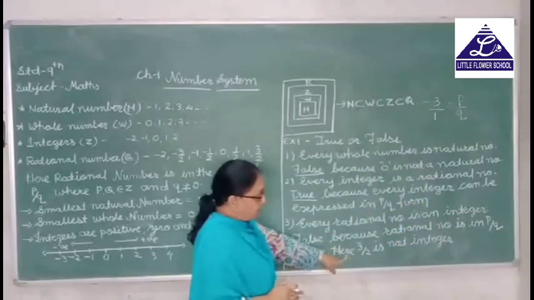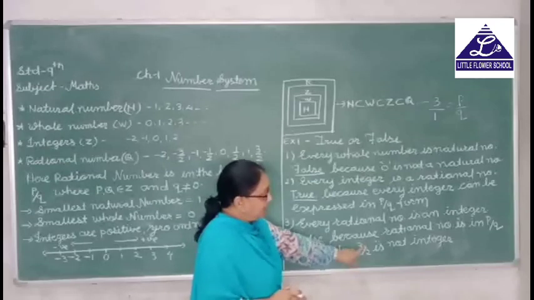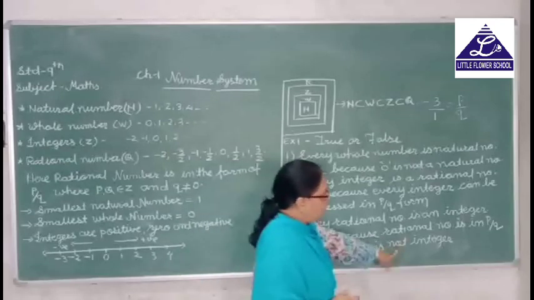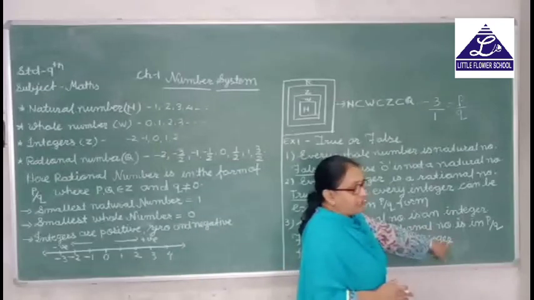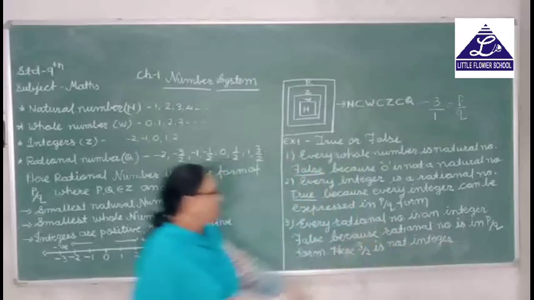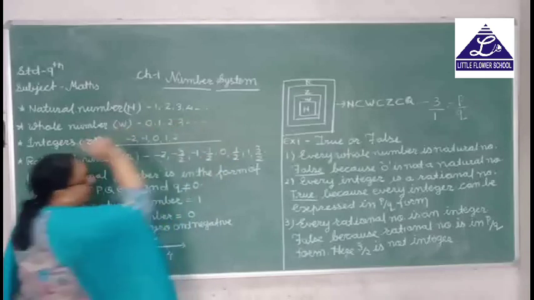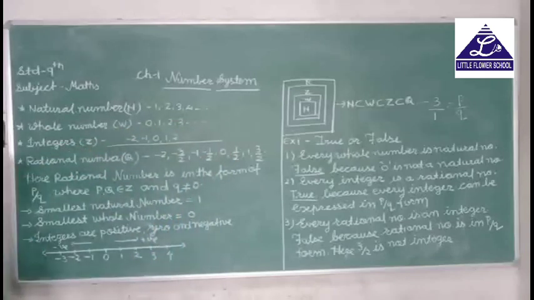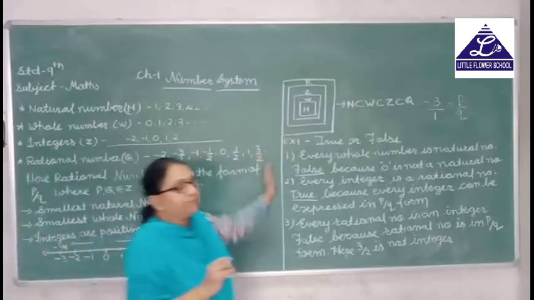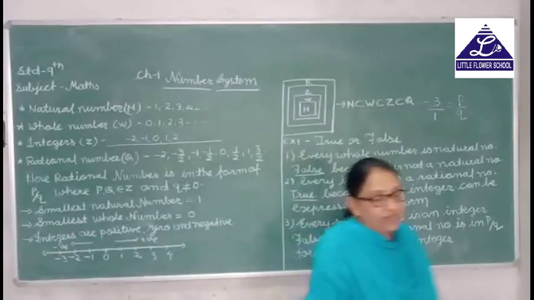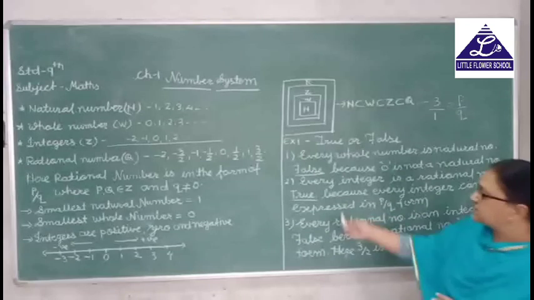Here is an example: 3 by 2 is not an integer. And here you look, in the integers we do not have any p by q form. So this is our example number 1, in which we are giving the reasons for false.